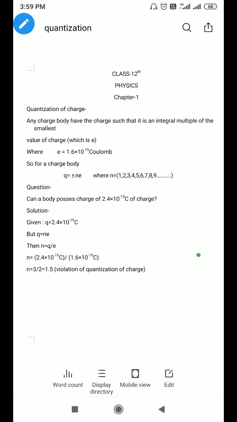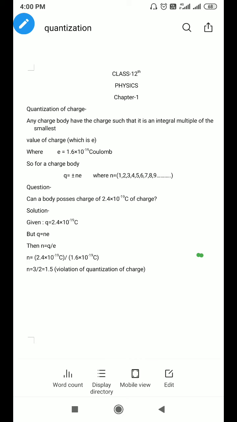So by means of the electrification process, we can mathematically explain that a charged body has a charge q equal to plus or minus n e, where plus or minus indicates whether it is an excess or a deficiency of electrons, and the value of e, you know, is the charge possessed by an electron, which is 1.6 × 10^-19 coulomb. Here n is basically an integer, which is 1, 2, 3, 4, 5, 6, 7 up to